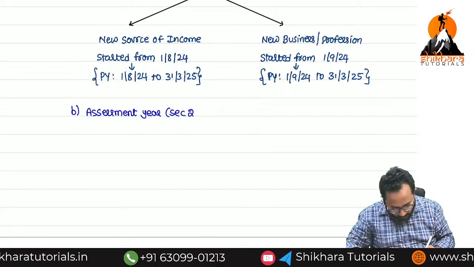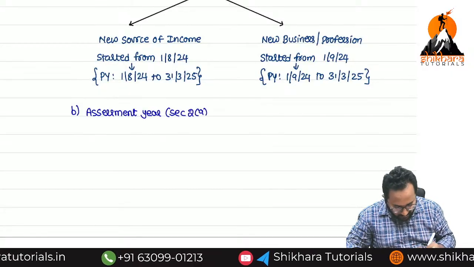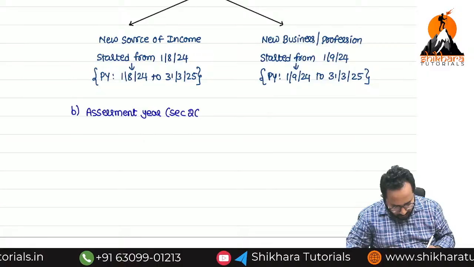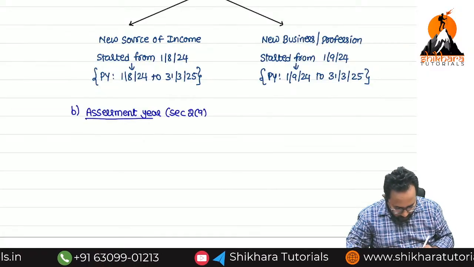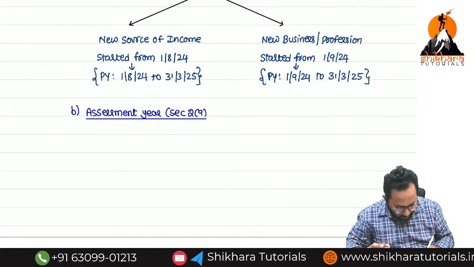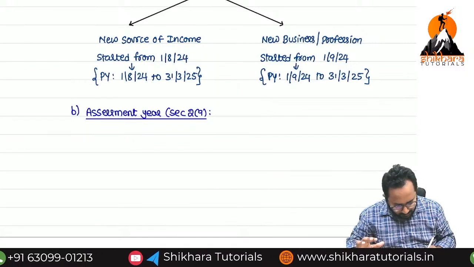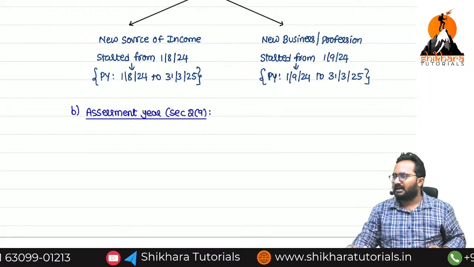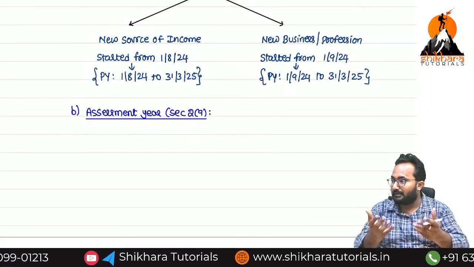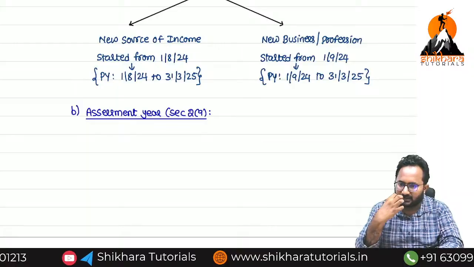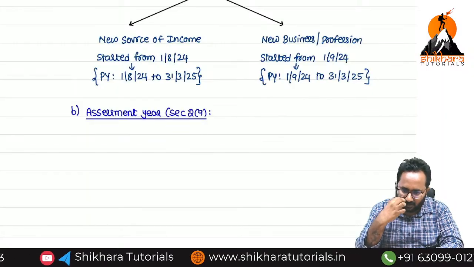Assessment year: section 2, subsection 9. If you read this content along with the section numbers, automatically you can remember. Many students are asking, sir, how to remember the section numbers? It is extremely difficult to remember all sections.